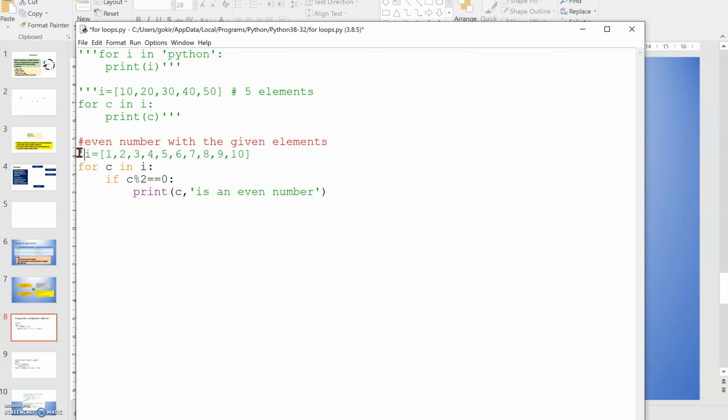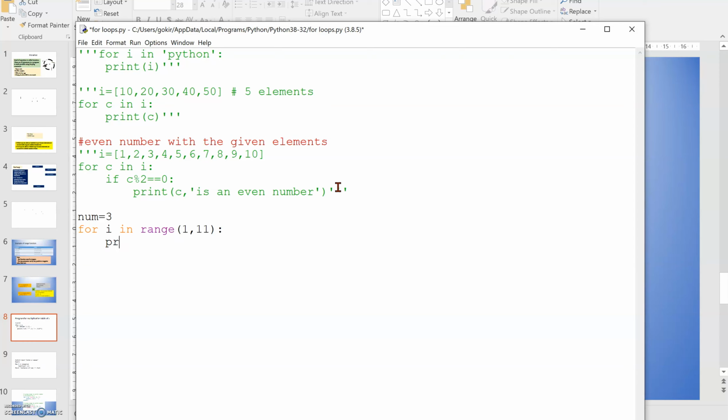So I'm hiding this program. num is equal to 3 I'm writing. Then for I in range, I need 1 to 10 to print, so 1 comma 11 I'm writing.